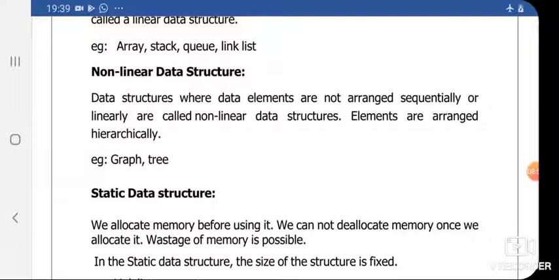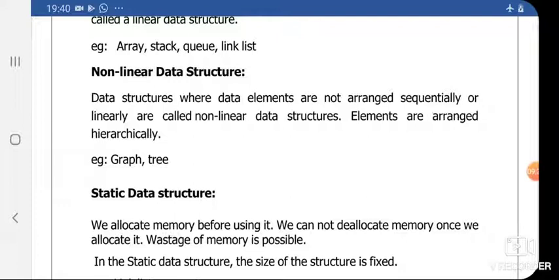Out of 20 bytes we are utilizing only 12 bytes. The remaining 8 bytes is nothing but wastage of memory. So this is a disadvantage of static data structure. So what about static data structure? In case of static data structure, we allocate memory before using it. We cannot deallocate memory once we allocate, and wastage of memory is possible. In the static data structure, the size of the structure is fixed.